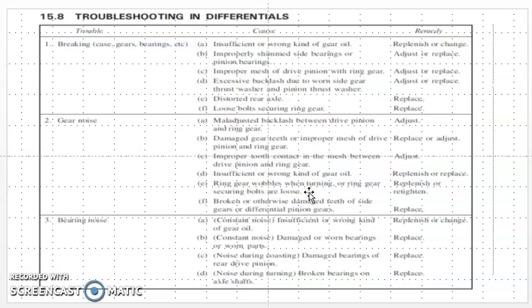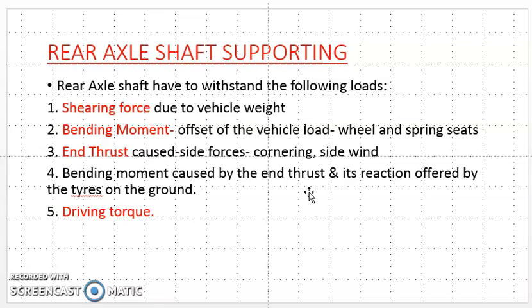Okay, now we will see the rear axle shaft. Basically, in this lecture, or in this video, we are going to see the axle which is mounted on the rear side of the vehicle, and the rear wheels are attached to the rear axle.